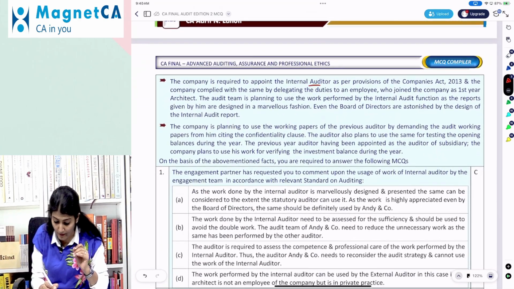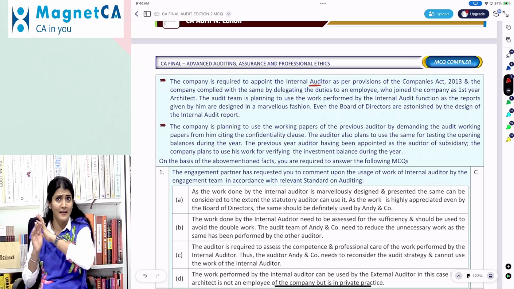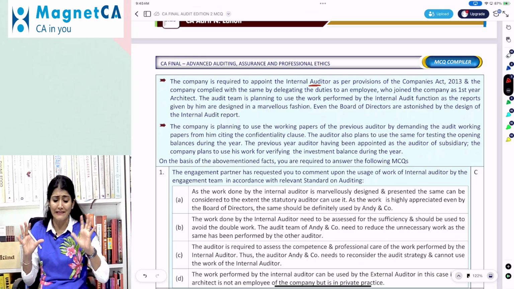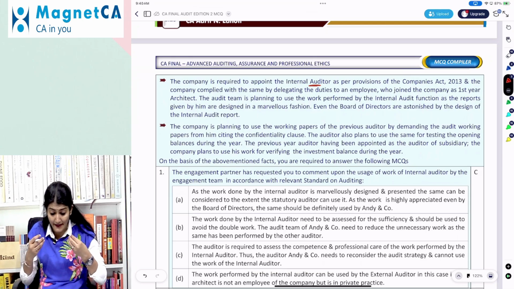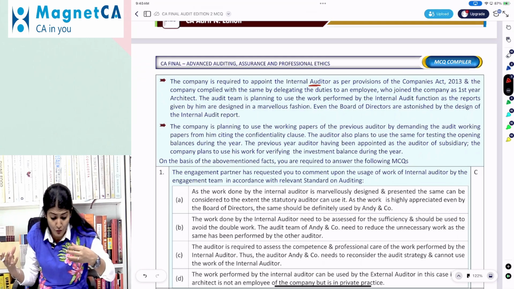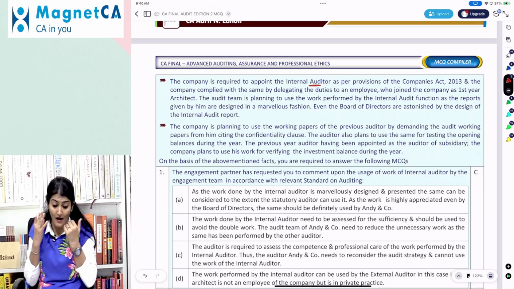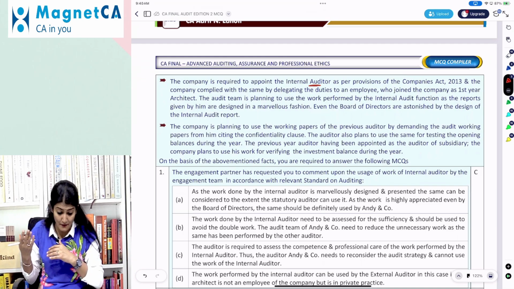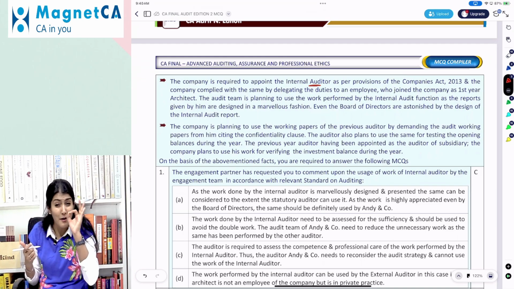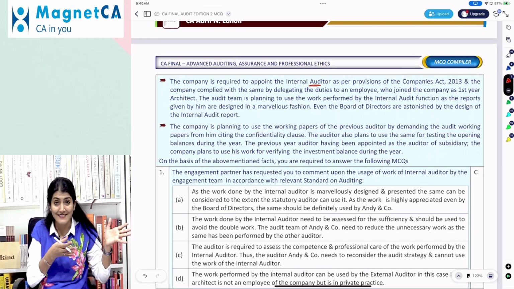Company is required to appoint the internal auditor. I think they love this internal audit, Section 138 and SA 610, and the company complied with the same by delegating the duties to an employee who joined the company as first year architect. Oh my God. Audit team is planning to use the work performed by the internal audit function as the reports given by him are designed in a marvelous fashion, because obviously he's an architect, no?